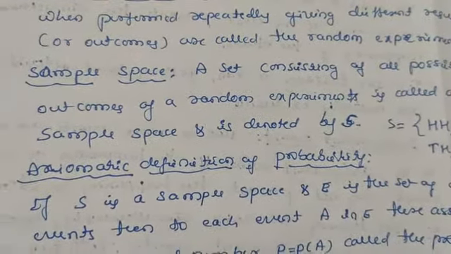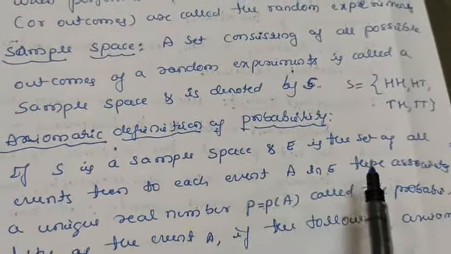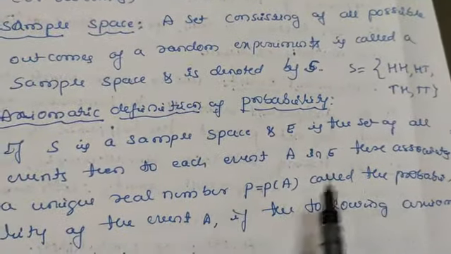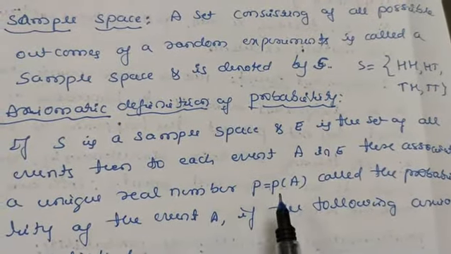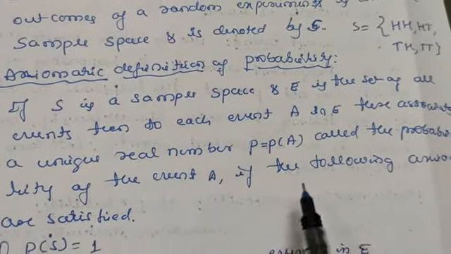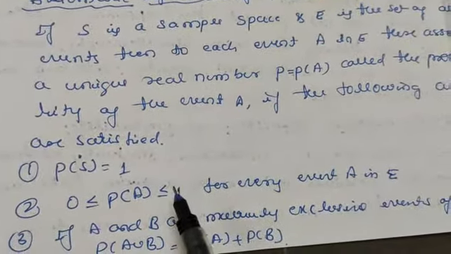Let us take one more definition of probability, the axiomatic definition. If S is a sample space and E is the set of all events, then to each event A of E there is associated a unique real number P(A), called the probability of the event A, if it satisfies the following conditions: P(S) = 1, and 0 ≤ P(A) ≤ 1 for every event A in E.